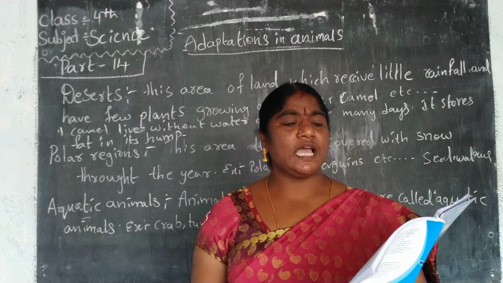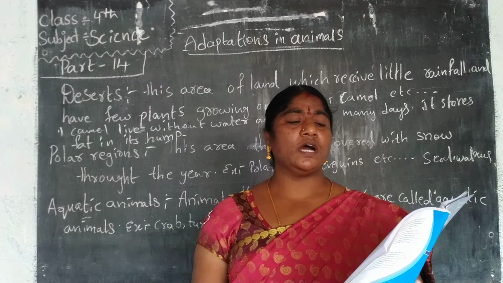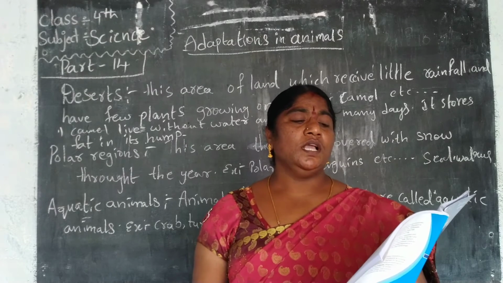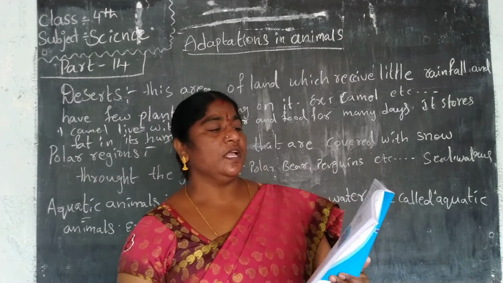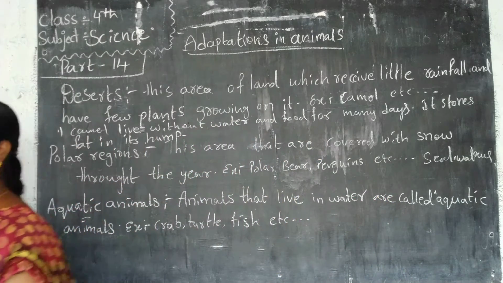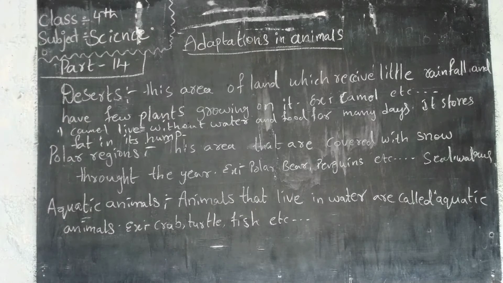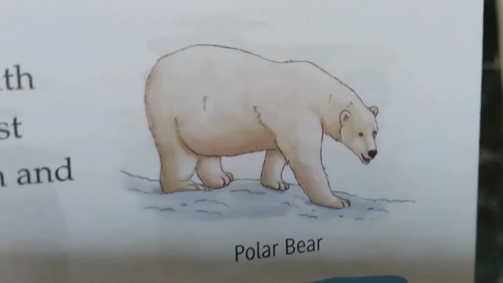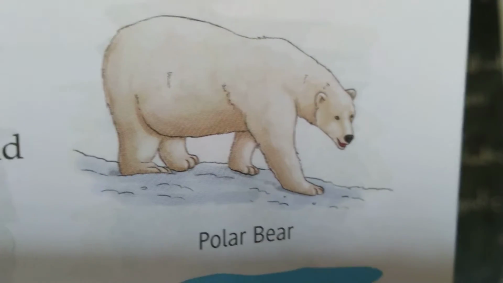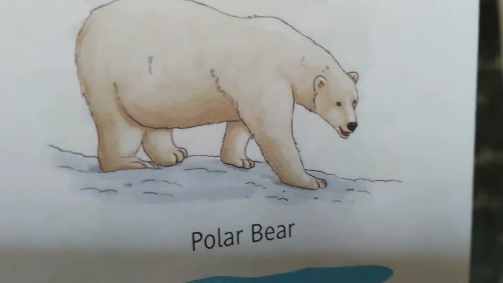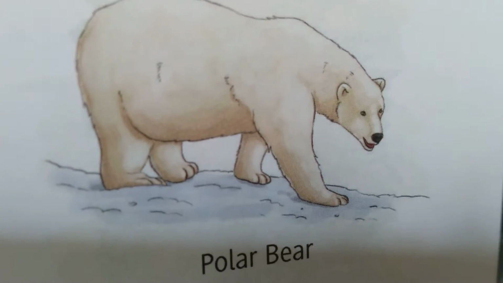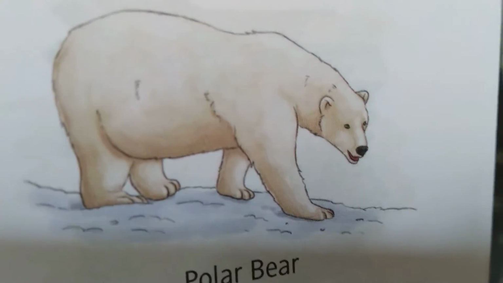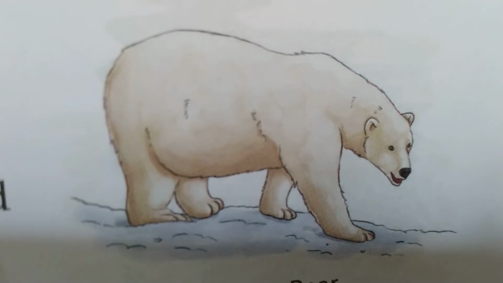The polar bears have a dense layer of fur on their bodies that keeps them warm in extreme cold. I will show the picture of a polar bear. In the polar regions, the polar bears live. How does it look? See, it looks like this. Polar bears have a dense layer of fur on their bodies that keeps them warm in extreme cold weather.